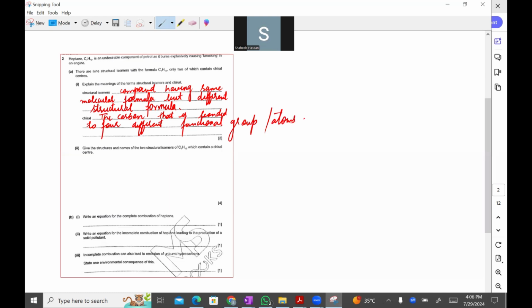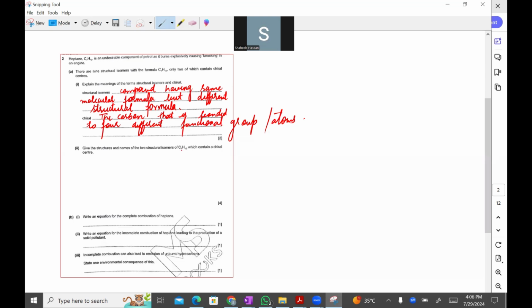Give the structure and names of two structural isomers of C7H16 which contain a chiral center. So we have to draw two structural isomers for that. How are we going to do that?